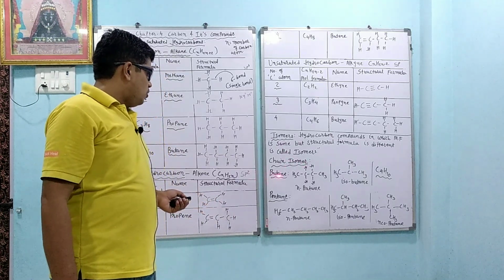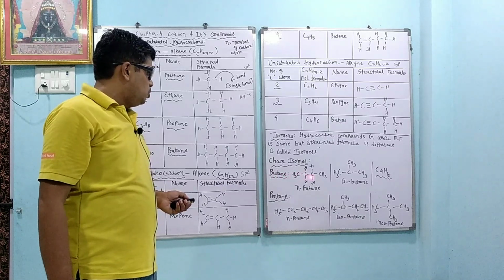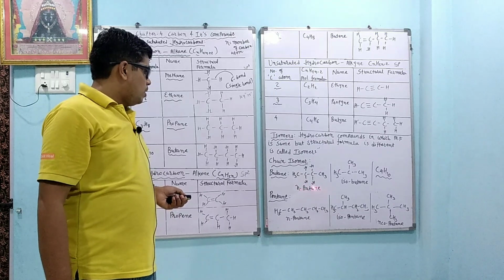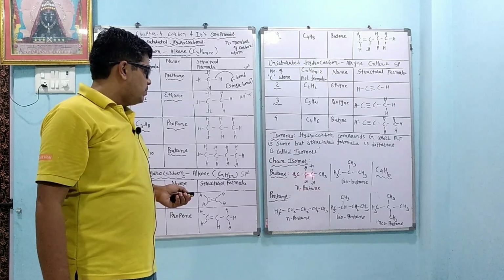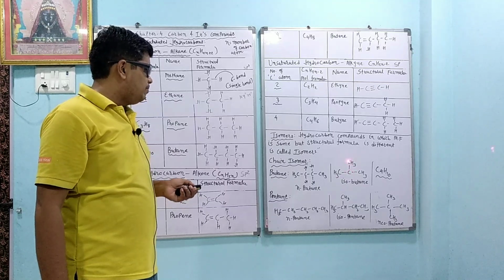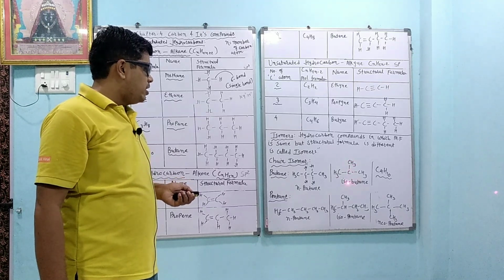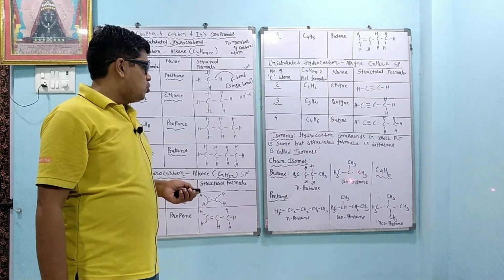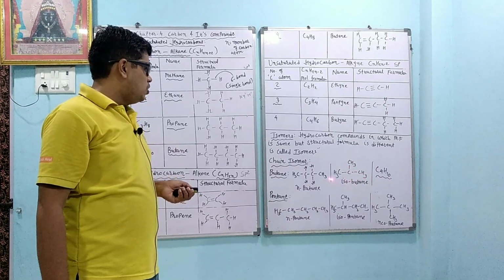First we will take the example of butane. Butane we can write 1, 2, 3 and 4. Like that we can draw butane here. This is called normal butane. Why is it called normal butane? Because we can draw the straight chain. Now if we make one branch here, then that is called isobutane. So one branch is present, then that is called isobutane.